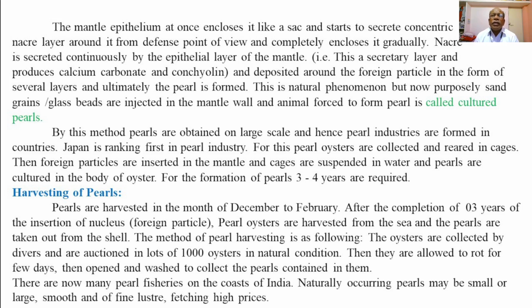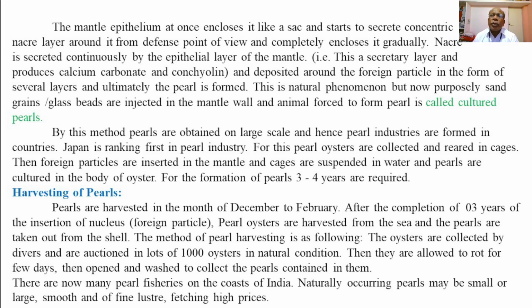So the pearl formation is a natural phenomenon to fight against or to neutralize or to combat the harmful effect of the foreign particle or foreign antigen, as a mechanism of the immune system or the immunity of the pearl oysters.